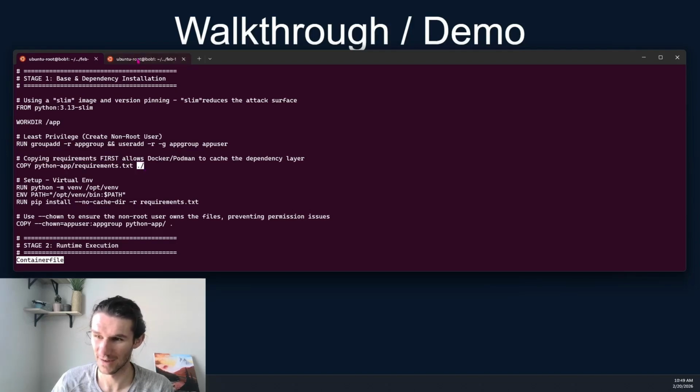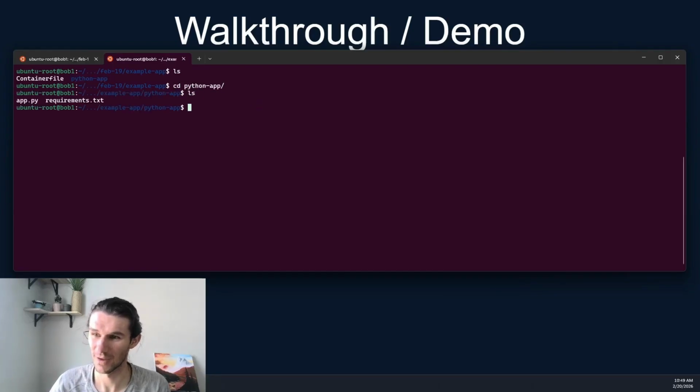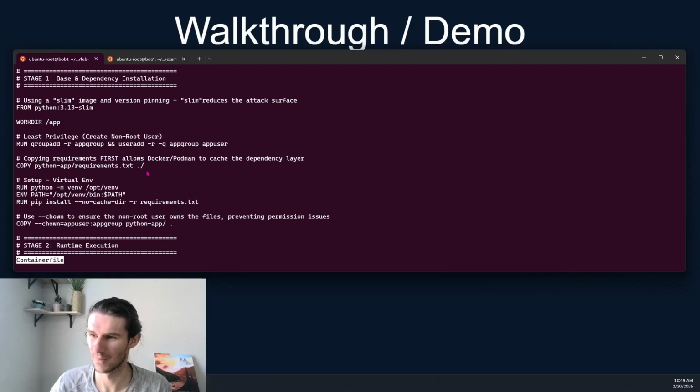And we can see right here that we have this Python app. And if we cd into Python, we have two files. So in this directory, we have two files, 1 and 2. We're going to take both of these and we're going to copy them into our container.